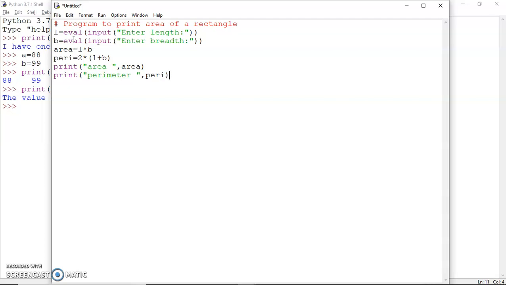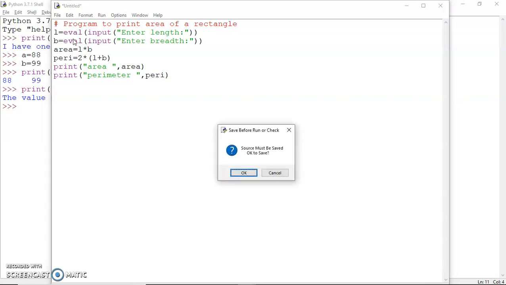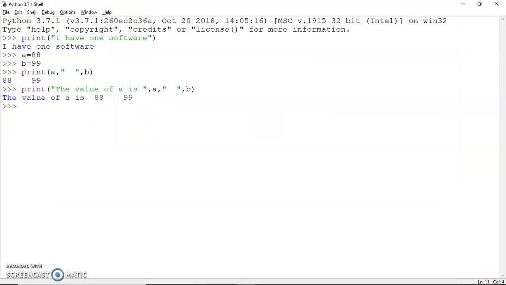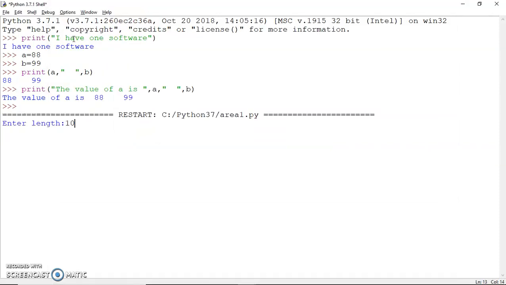So let me first run this. If I try to run it, obviously it will ask me to save. So I can give it some name, say area1. Let's give it the name. So when it is executed, it will ask for the length. Let me give 10, breadth 10. So you can see area 100 and perimeter 40.